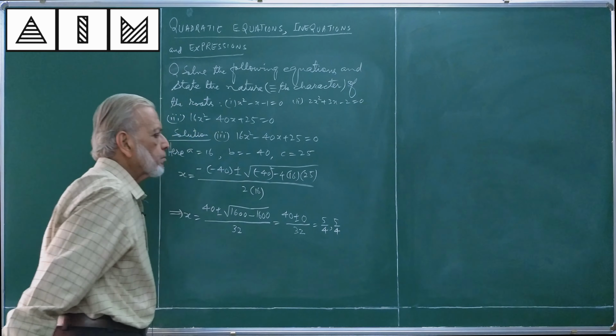If it is not a perfect square, you will get irrational numbers. If it is a negative quantity, you will get imaginary numbers. The roots will be imaginary if this becomes negative, as you have seen in one of the questions earlier. The roots will be rational if this becomes a perfect square. These roots will become irrational if this does not become a perfect square. See here, I am writing.